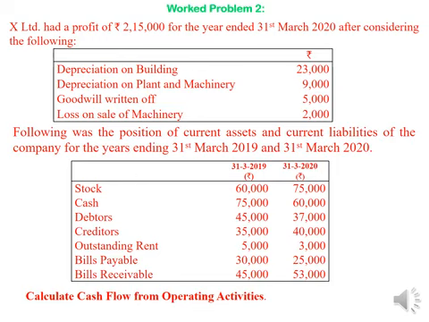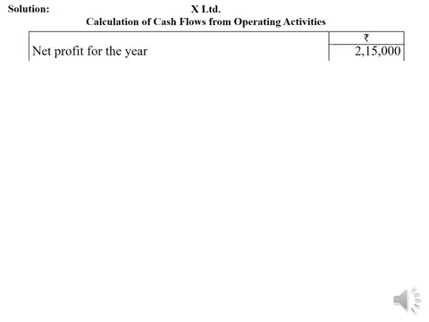Let us see the statement of cash flow from operating activities. It resembles this. Consider net profit for the year given as rupees 2,15,000. To this, add back the non-cash expenses which do not result in outflow of cash but are debited in the profit and loss account.